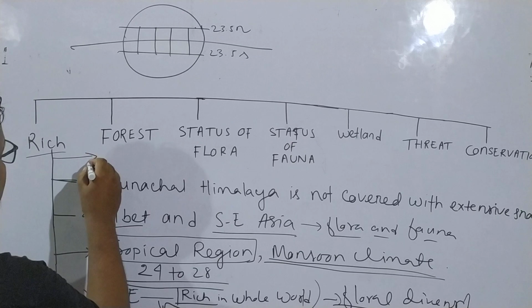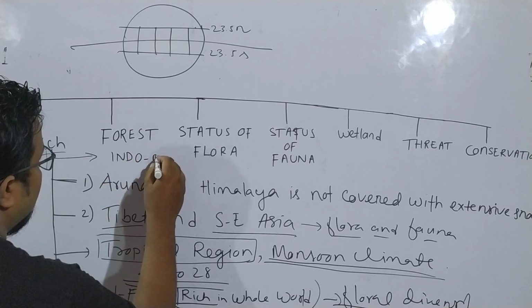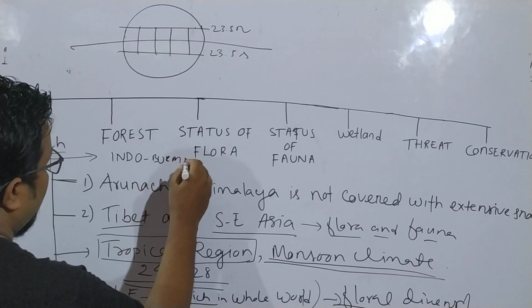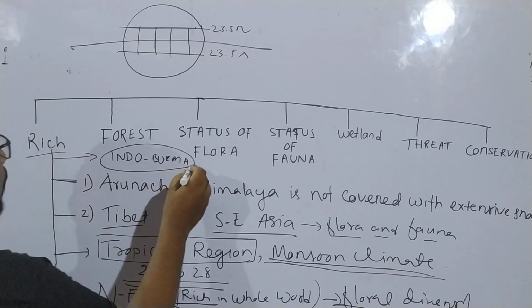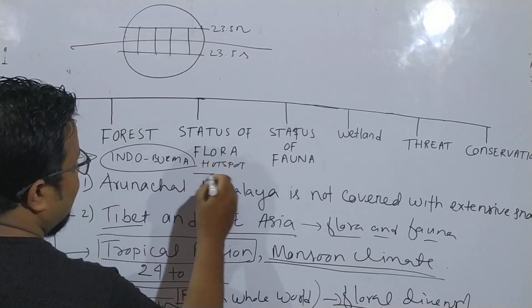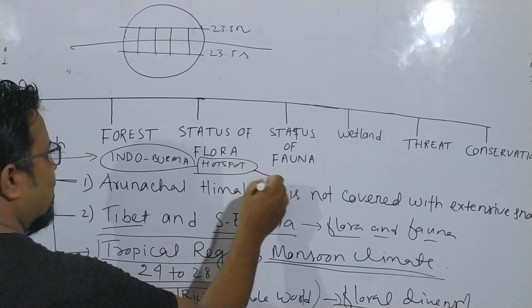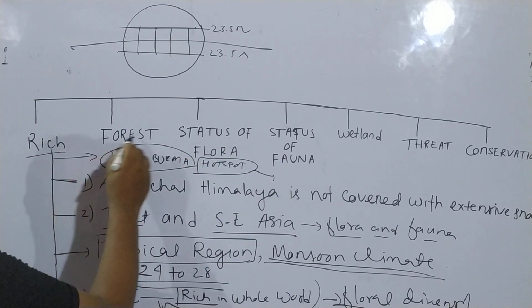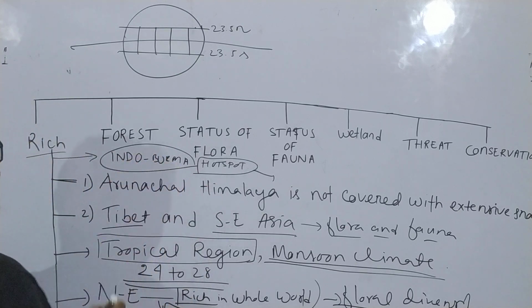Assam falls under the Indo-Burma hotspot, which I already discussed in the last class. Hotspot means it has huge biodiversity, and it is threatened.